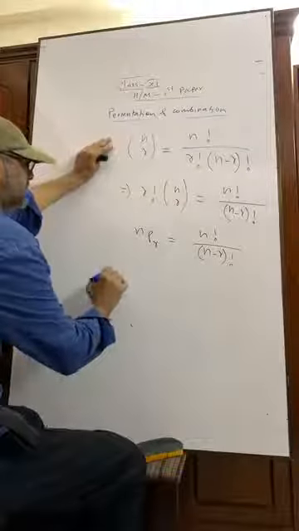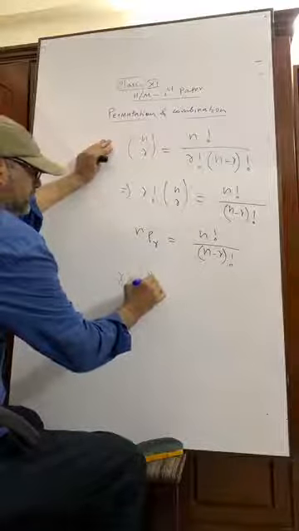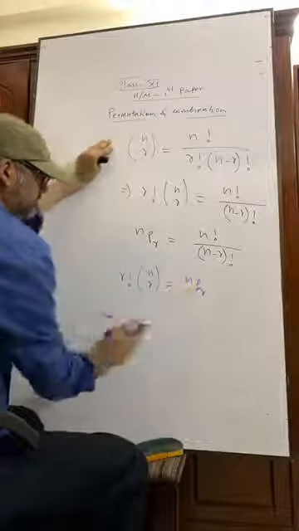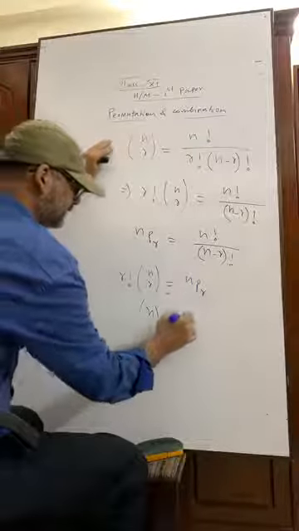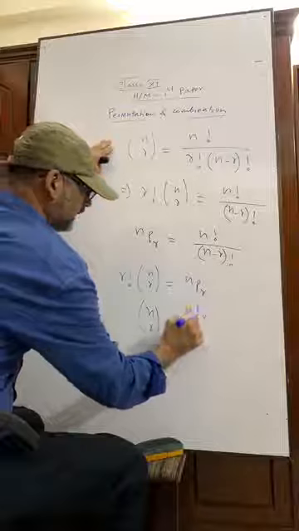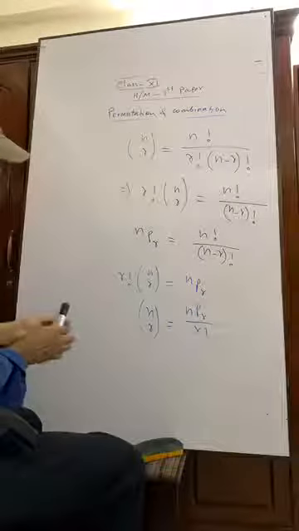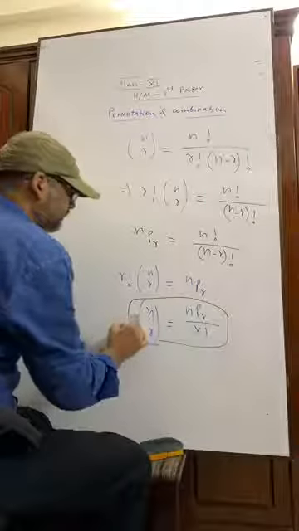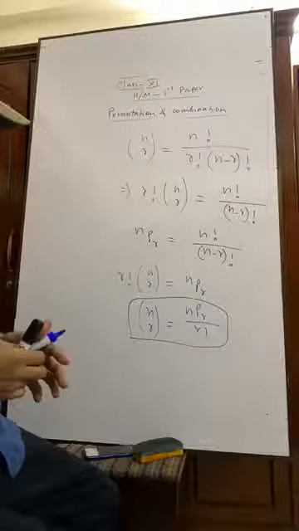We can write that r factorial NCR is equal to NPR. That means NCR is equal to NPR by r factorial. This is the formula that is to be memorized.